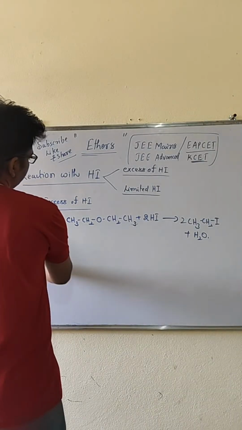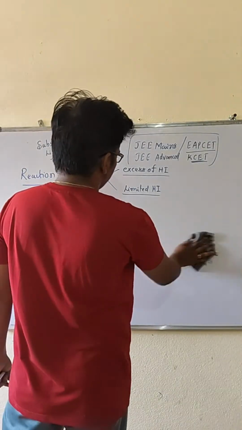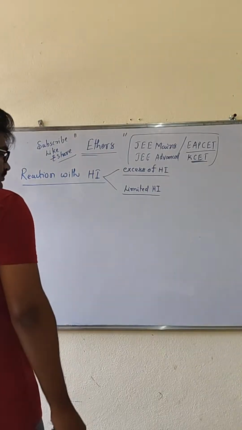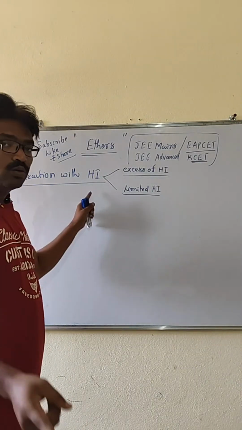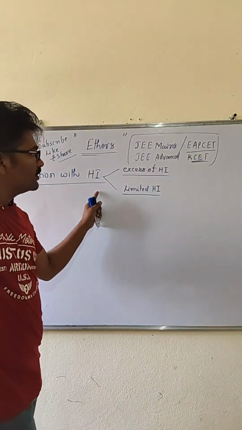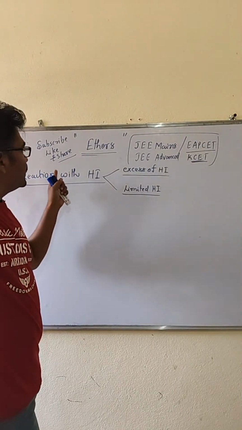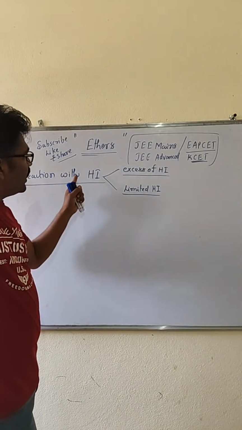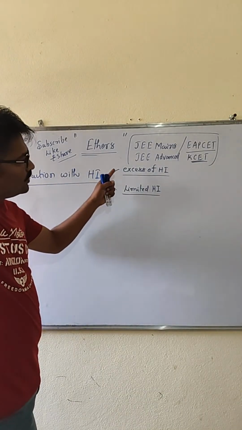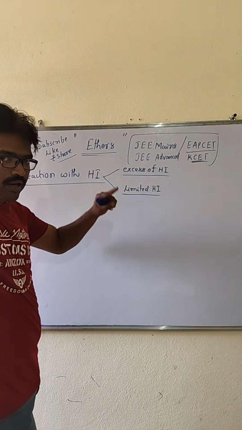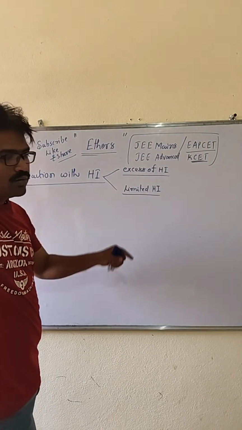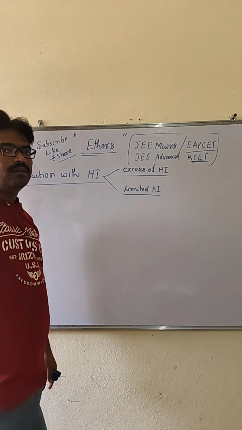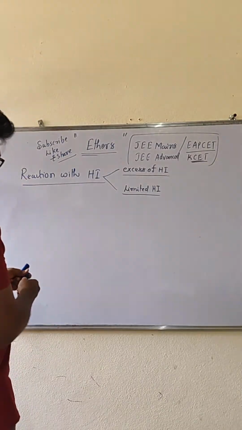First, reaction with excess of hydrogen iodide. The reaction with hydrogen iodide we are discussing. When ethers react with hydrogen iodide, in case you take excess of hydrogen iodide, what happens? Then with limited hydrogen iodide, what happens? Look, my dear students.